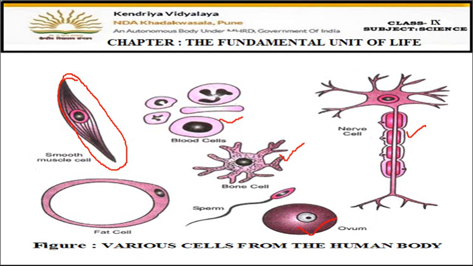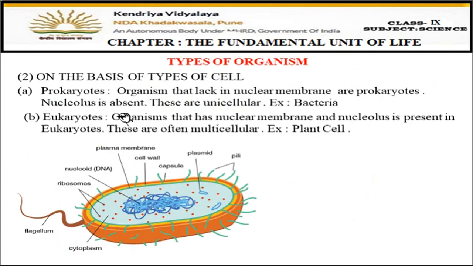Okay. Now next is types of organisms on the basis of types of cells. What type of cell is present in the body of the organism? On the basis of that, organisms can be divided into two categories. One is prokaryotic cell, and the other one is eukaryotic cell. Fine. So prokaryotes means organisms that lack a nuclear membrane.